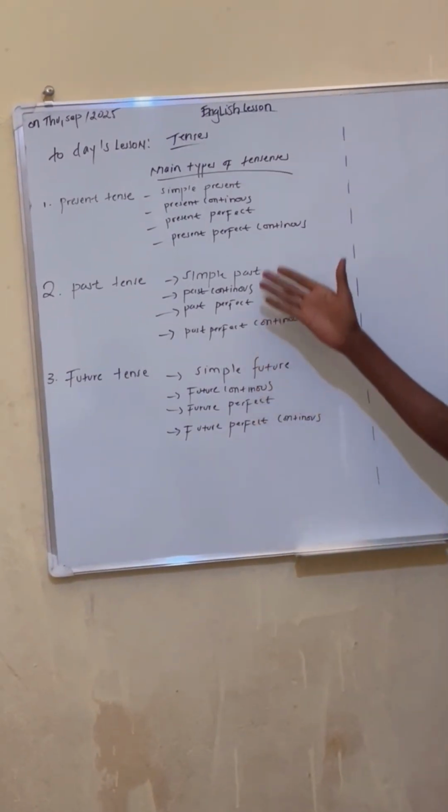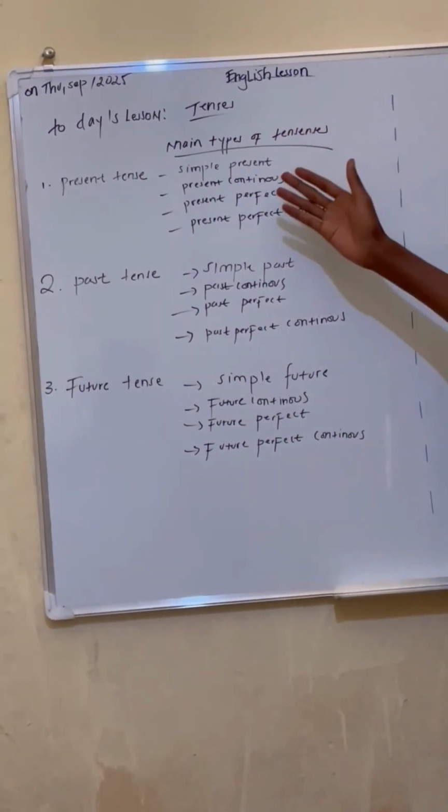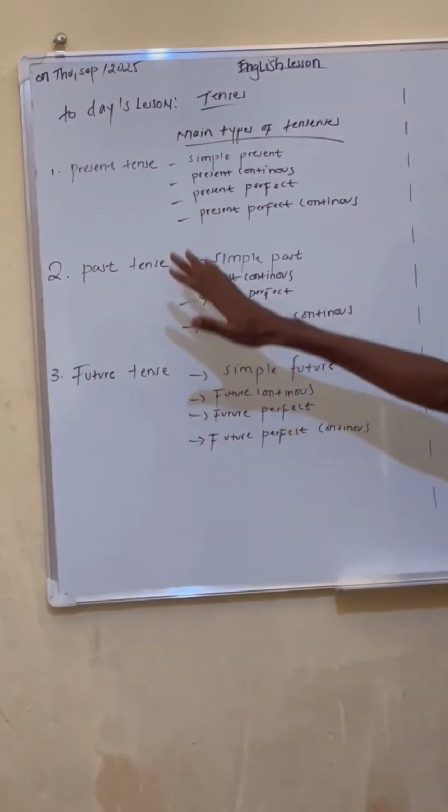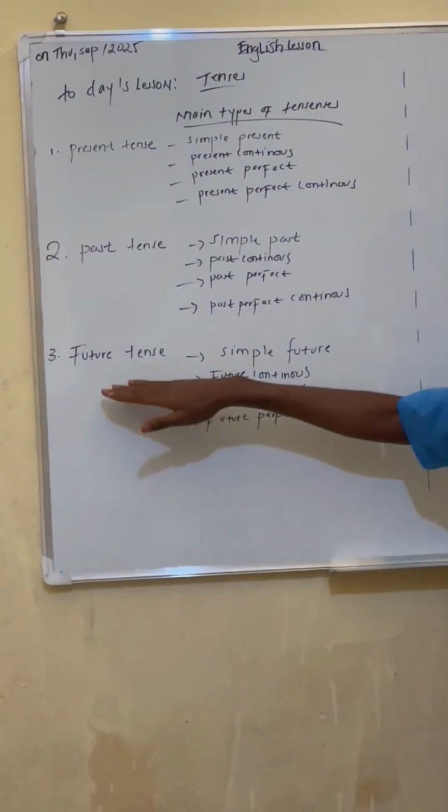So here is types of tenses. We have 3 main types of tenses. We have present tense, past tense and future tense.